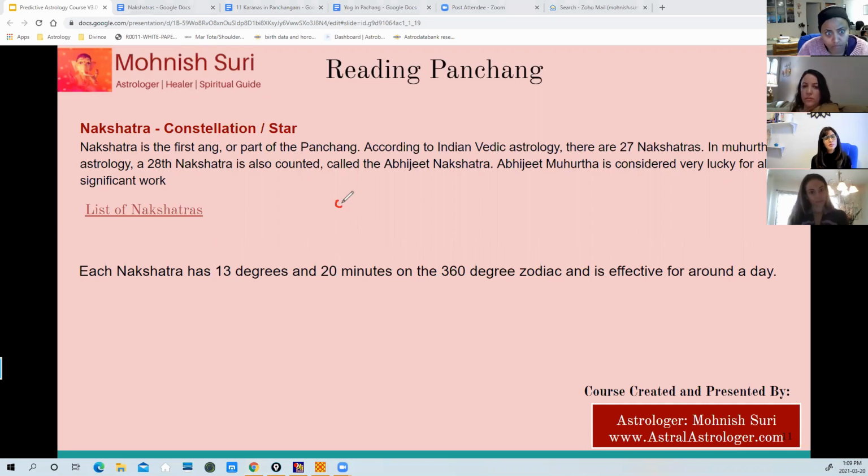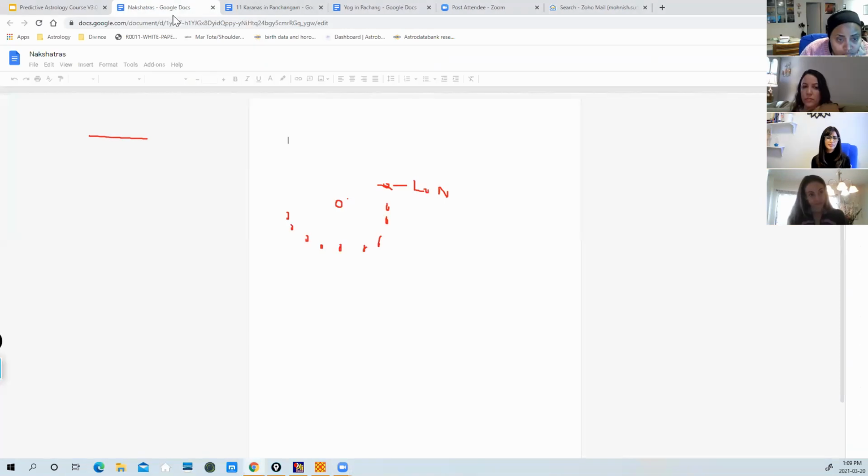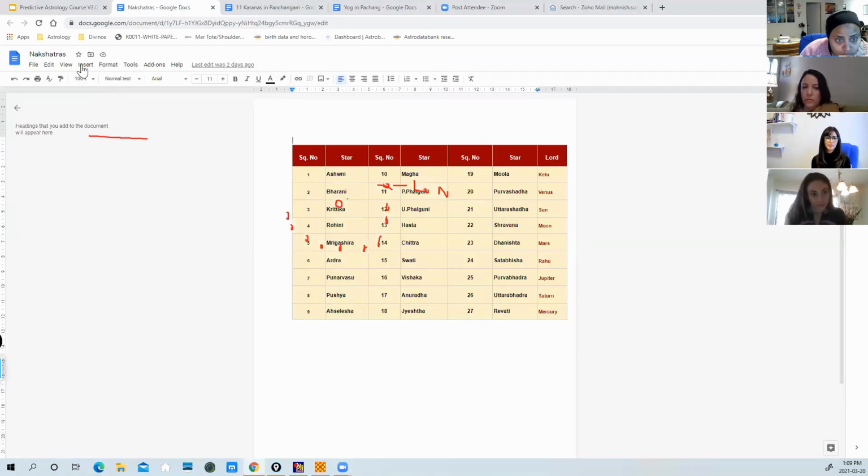It is said that the moon has 27 wives, okay? Lucky moon, right? 27 wives. And the moon transits into one wife each night. So these are the lunar mansions, named as nakshatras. And if you see, their names are all female names, okay? It's loaded right in here. You can see the screen.